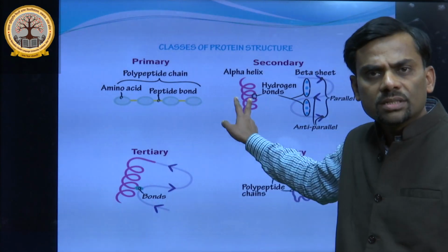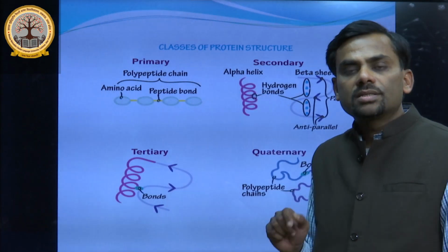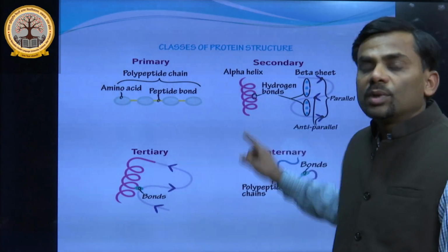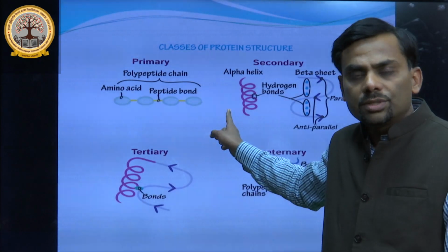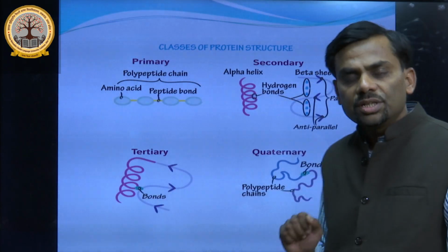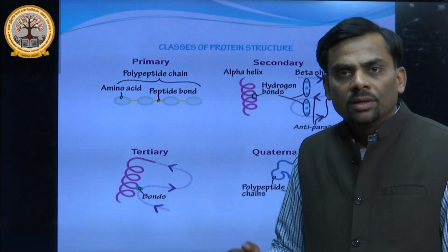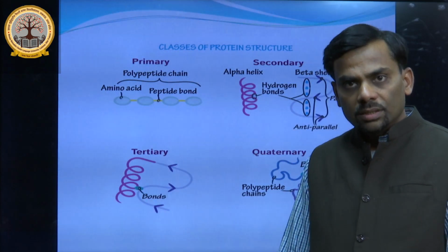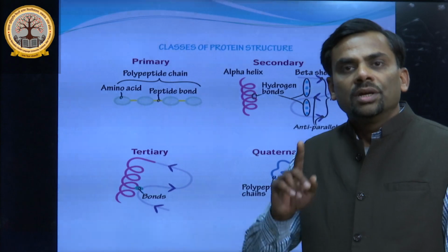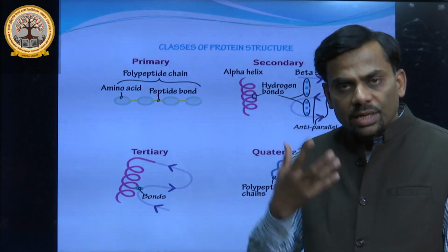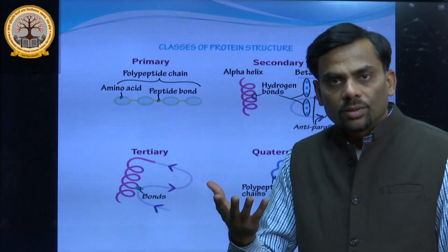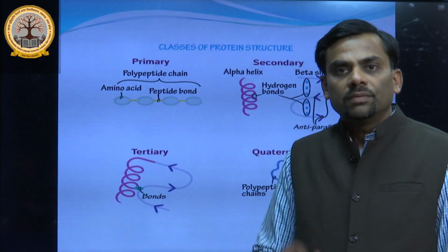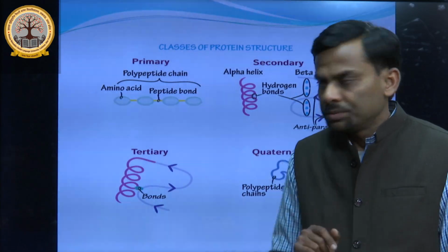What is the difference? In alpha helix, it is intramolecular hydrogen bonding, while in beta sheet, it is intermolecular hydrogen bonding. So hydrogen bonding is the same, but the term is different. One is intramolecular, inside, while the other is intermolecular, between two groups of different beta strands.